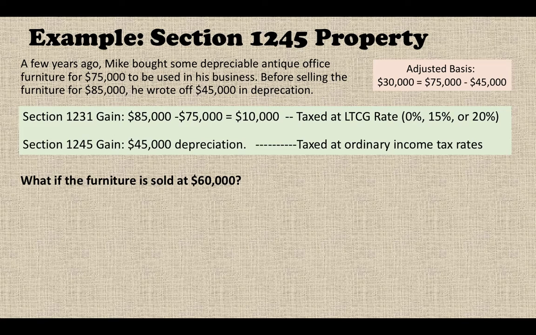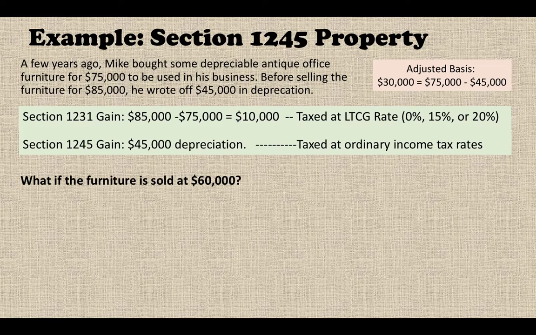Now, in the example, the furniture was sold at $85,000, which is a gain. What if the furniture is sold at $60,000? You bought at $75,000 and sold at $60,000, so it looks like a loss. However, because your adjusted basis is lower, you do have a gain.